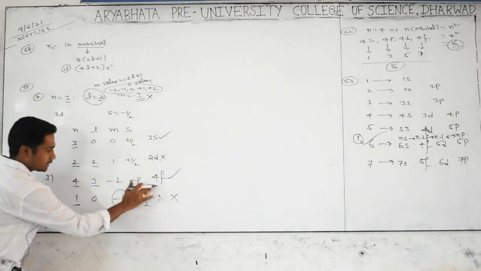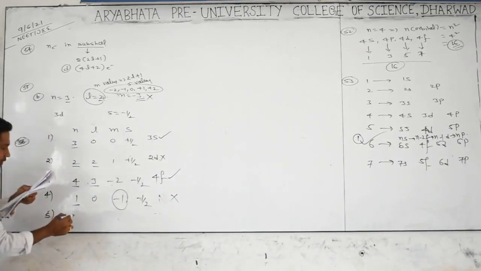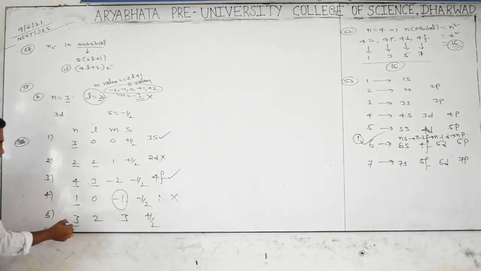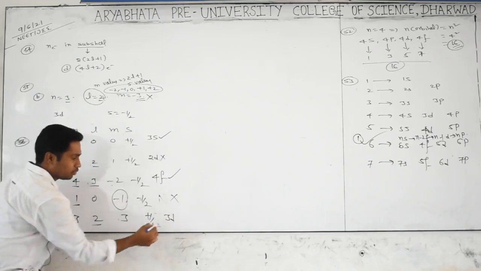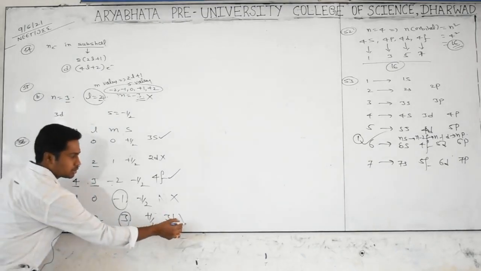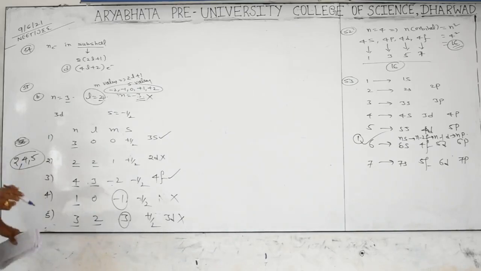Come to the fifth one. See, last: 3, 2, 3, plus half. Third shell and d, okay. But is ML possible? It's not possible. That's why which is not possible is asking: 2, 4, 5. These are not possible. Why?